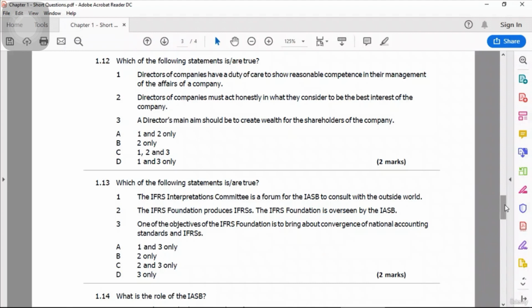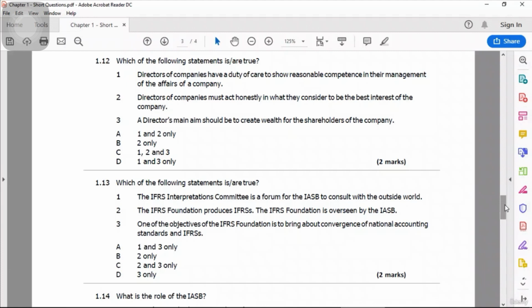Okay, 1.12. Which of the following statements are true? Directors have a duty of care to show reasonable competence in their management of the affairs of a company. Very true. One is correct. Directors of companies must act honestly in what they consider to be the best interest of the company. This also looks correct. In fact, it is correct.